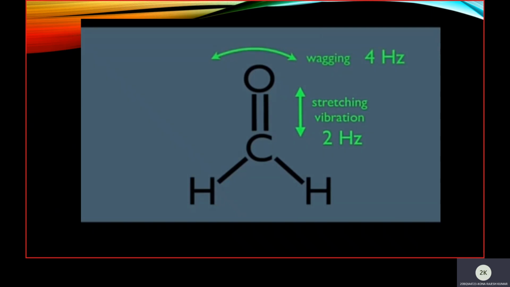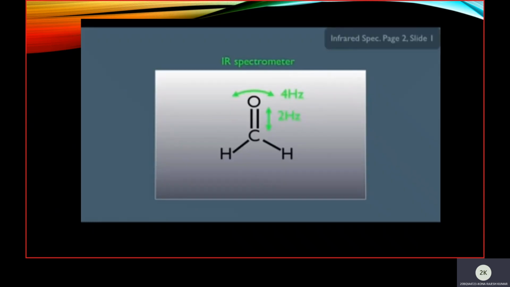So when this formaldehyde is kept in the IR spectrometer, where it needs 2 hertz for stretching and 4 hertz for wagging, this is the light source, and a detector is placed to detect the amount of light transmitted. Let's say 1 hertz of light is passed through the formaldehyde.